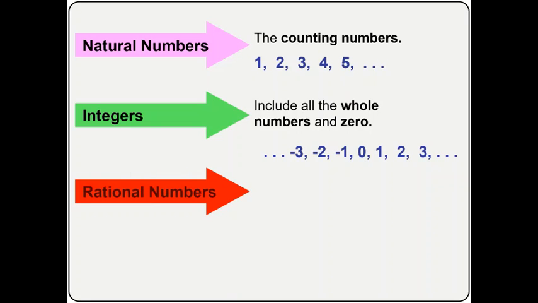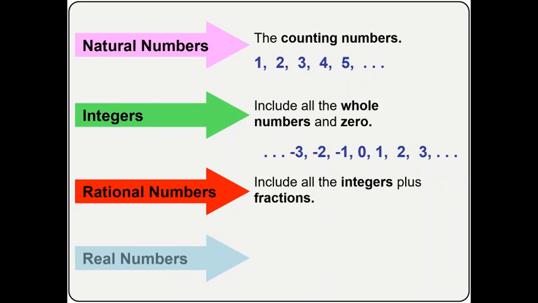Then we move to rational numbers. Rational numbers are numbers that are fractions and as well integers. All integers and all fractions are classified together as rational numbers. All integers and all fractions are classified together as what? Rational numbers.